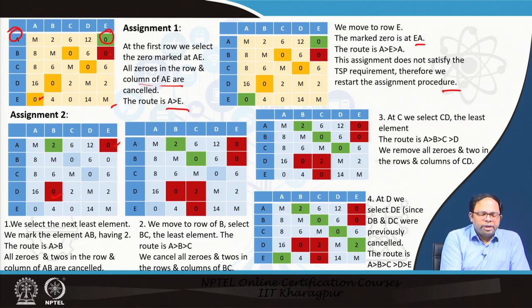Now, we go to B. In B we see the value is at C. So, we mark C, and then again we cancel the 0 over here, and there is no 2, and along the column there is 2 and 0.